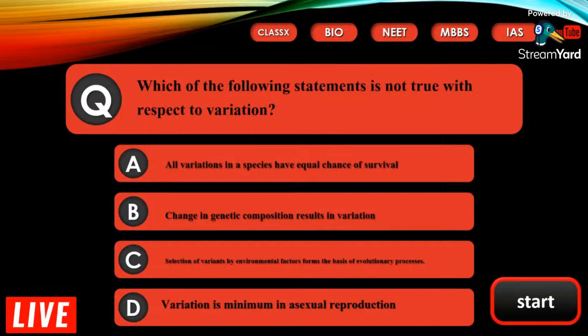D. Variation is minimum in asexual reproduction. So the correct answer here is all variation in a species have equal chance of survival. Statement A is wrong because only useful variations have the chances of survival. Nature chooses the fittest variation to survive. It is known as survival of the fittest. So the correct answer here is A. All variation of species have equal chance of survival.